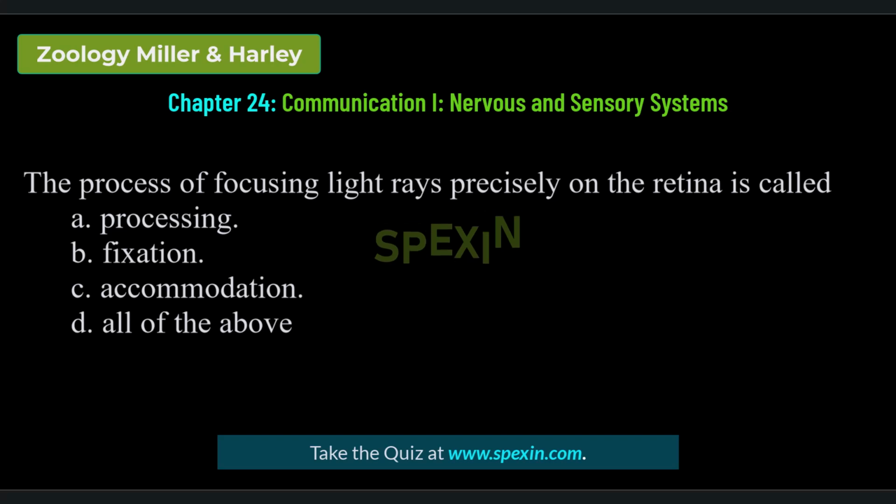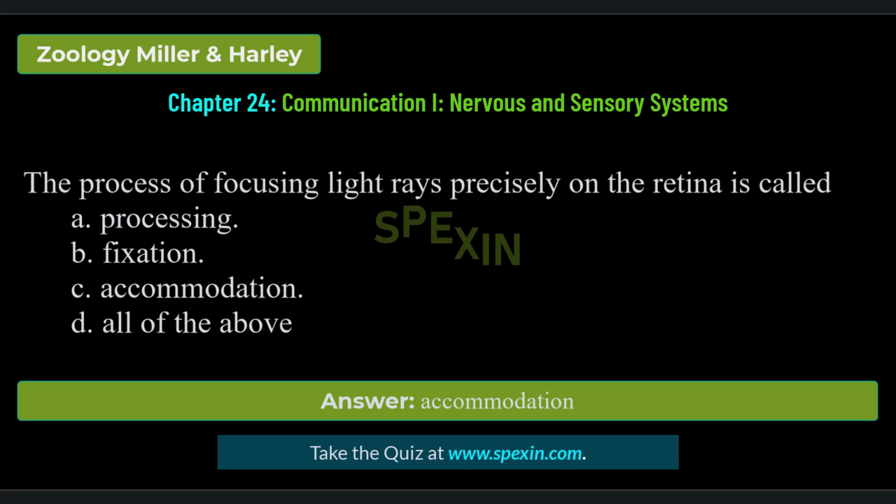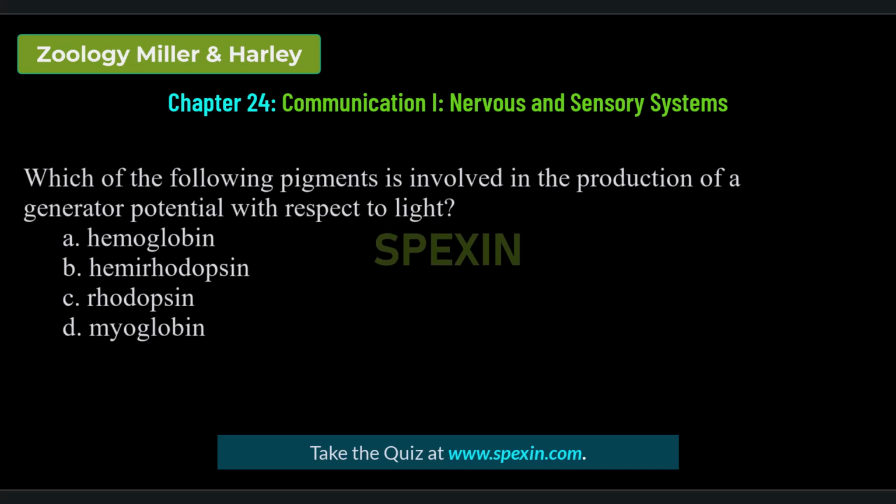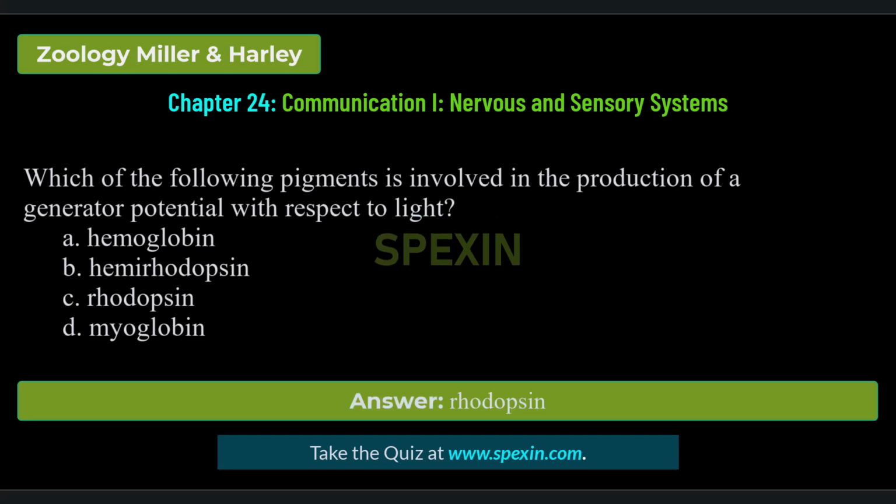The process of focusing light rays precisely on the retina is called processing, fixation, accommodation, all of the above. Correct answer: accommodation. Which of the following pigments is involved in the production of a generator potential with respect to light? Hemoglobin, hemerodopsin, rhodopsin, myoglobin. Correct answer: rhodopsin.